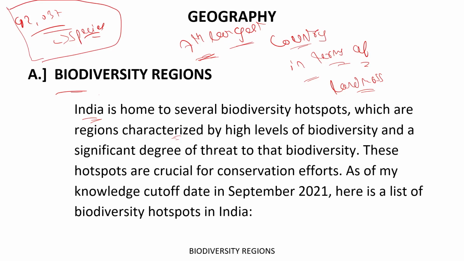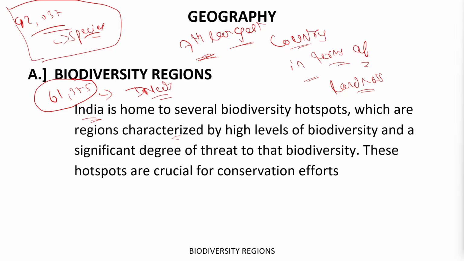Out of these 92,037 species, 61,375 species are insects. Got it? So this is about species biodiversity, and we have also revised some facts which we had covered earlier.